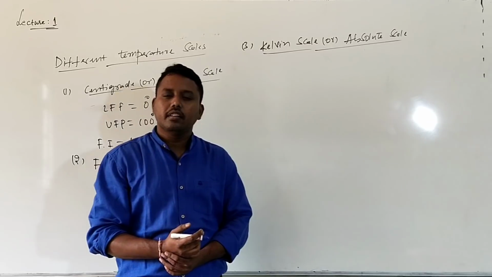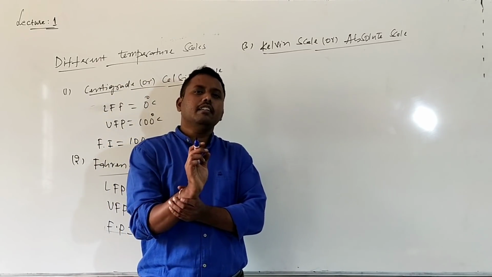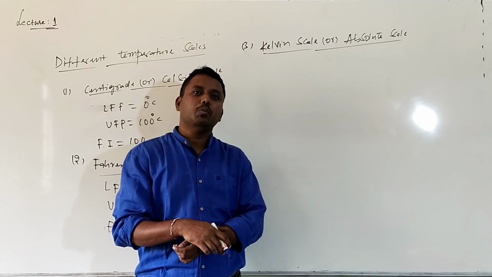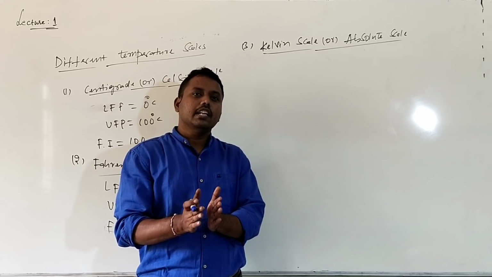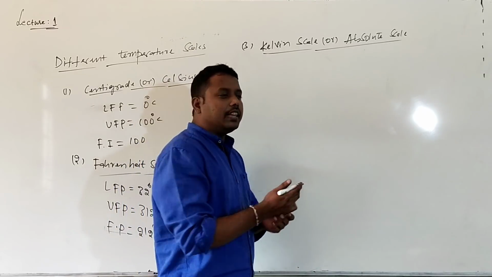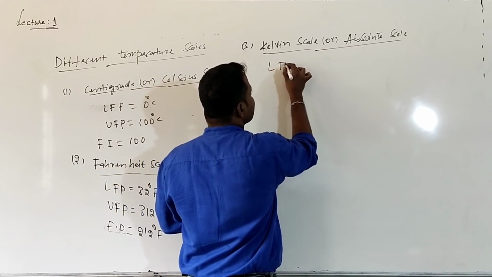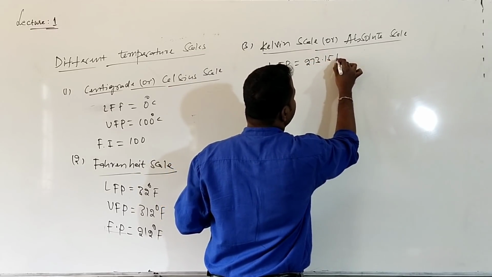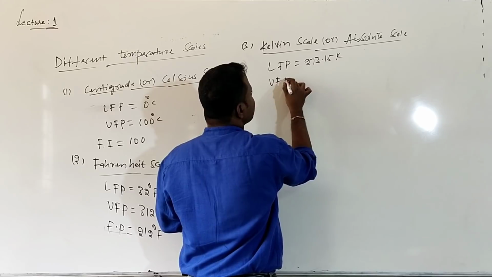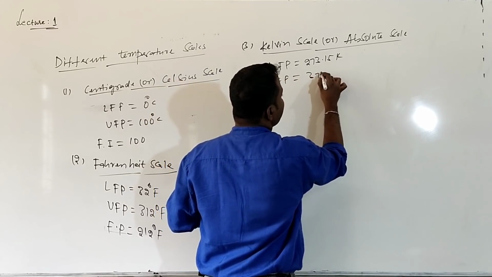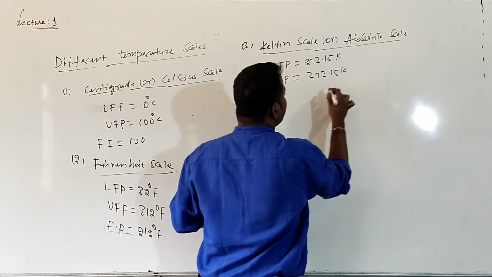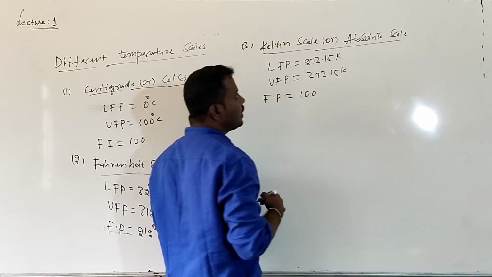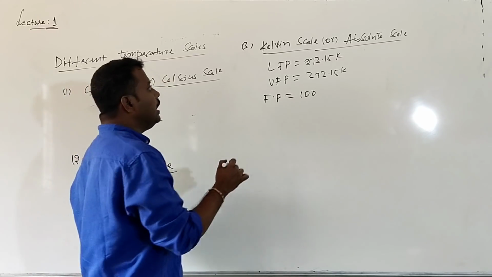At what temperature will the pressure and volume of matter become 0? That temperature is called absolute zero temperature. That absolute zero temperature is taken as the lower fixed point, which is equal to 273.15 Kelvin. And the upper fixed point is 373.15 Kelvin, and the fundamental interval is 100. Okay? So this is for the Kelvin scale.